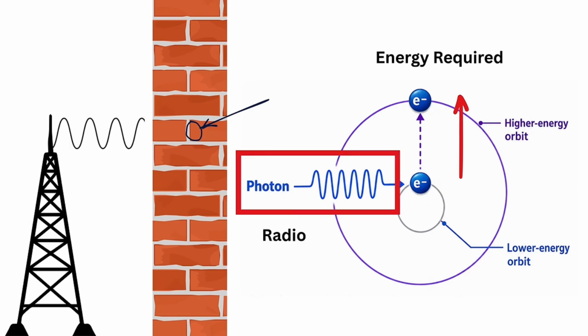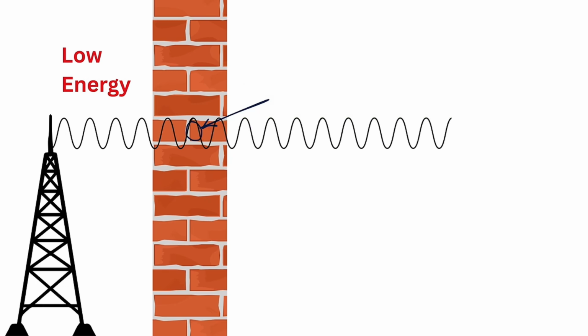Now imagine a radio photon striking a brick. Since the energy carried by a radio photon is extremely small, it is not enough to excite the electrons inside the atoms of the brick. The electrons simply ignore the incoming photon because it does not provide the required energy. As a result, the radio wave passes through the brick with very little interaction.